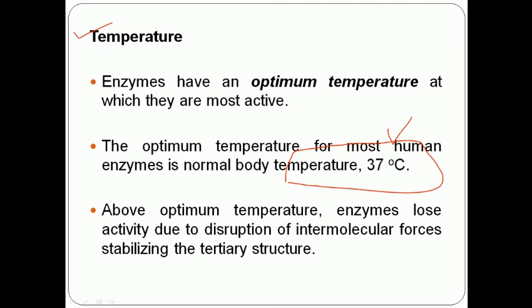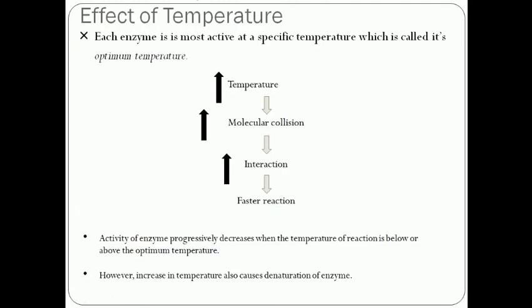Other enzymes, like those in plants, also exist, and many enzymes have an optimum temperature. Generally, we perform biochemical experiments at room temperature, because enzymes are most active at this time.